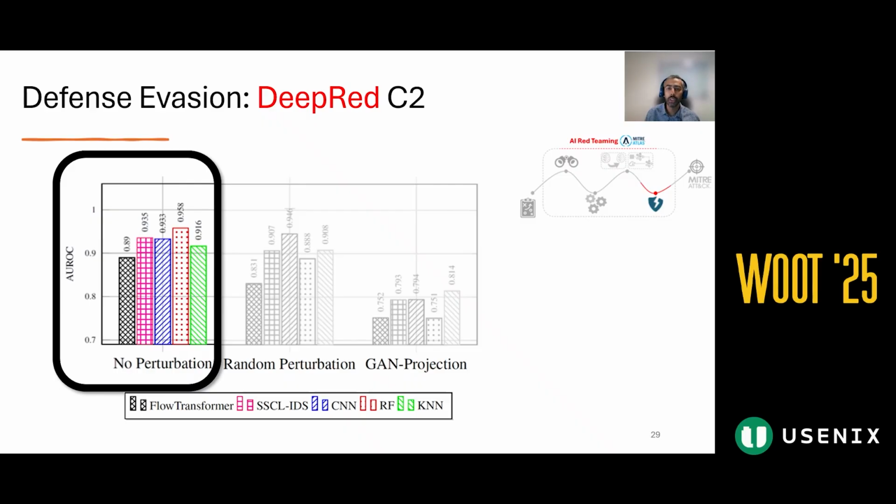Moreover, it's worth noting that SSCL IDS is a pre-trained model, which has been trained only on benign traffic, different from the one we use for our training data. However, it outperforms CNN and KNN.